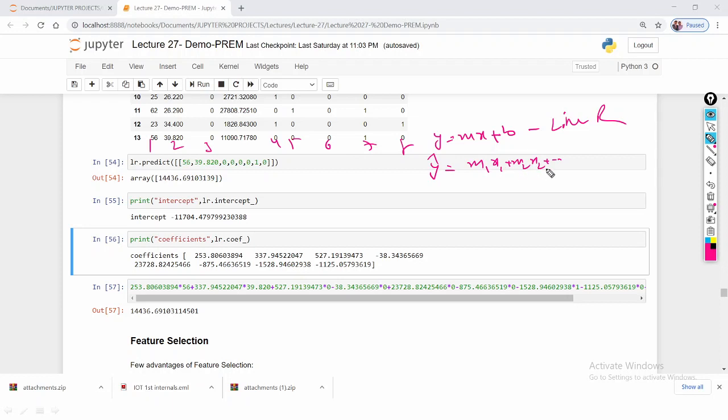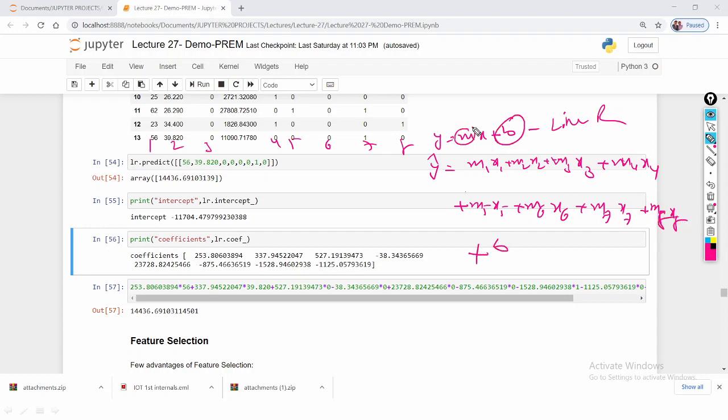So m1 x1 plus m2 x2 plus m3 x3 plus m4 x4 plus m5 x5 plus m6 x6 plus m7 x7 plus m8 x8 plus b.